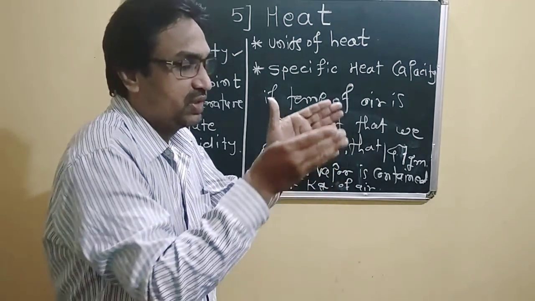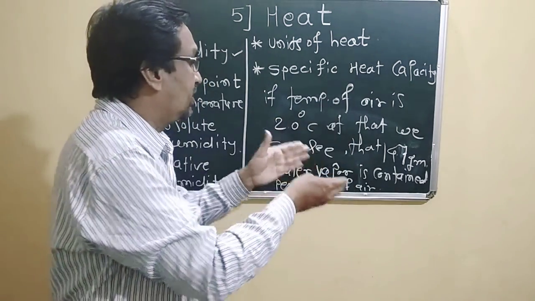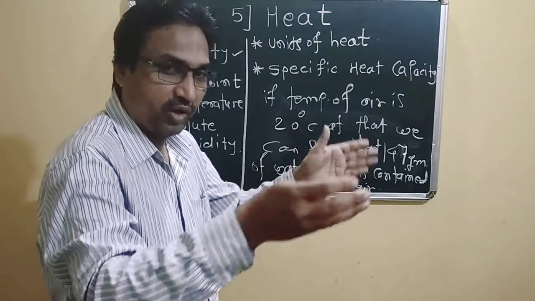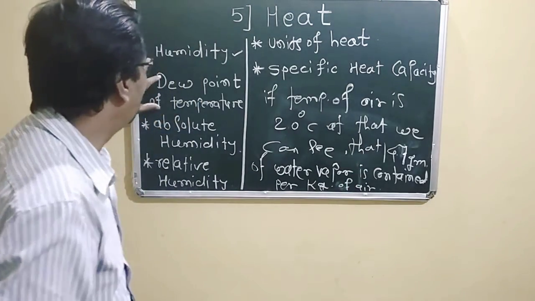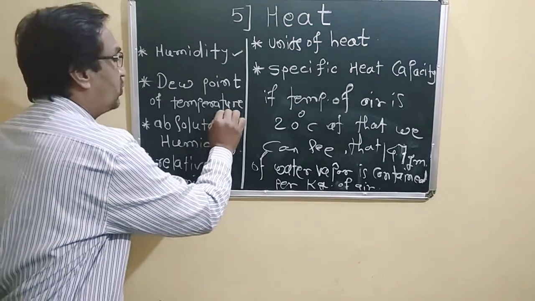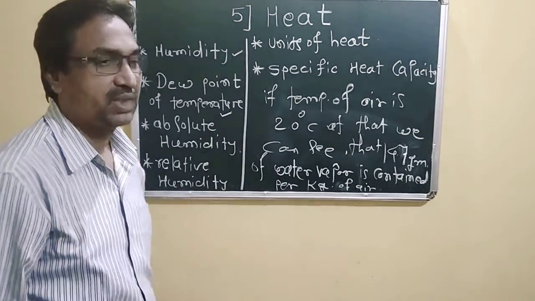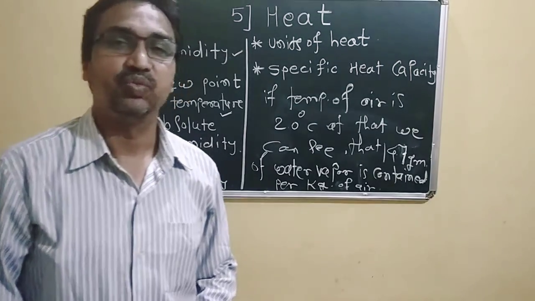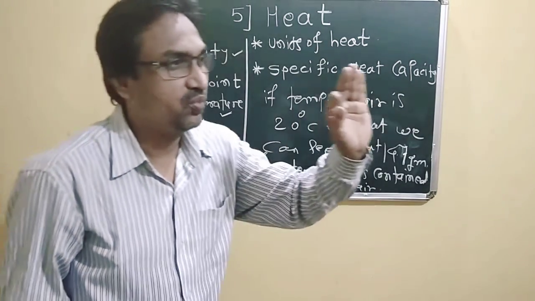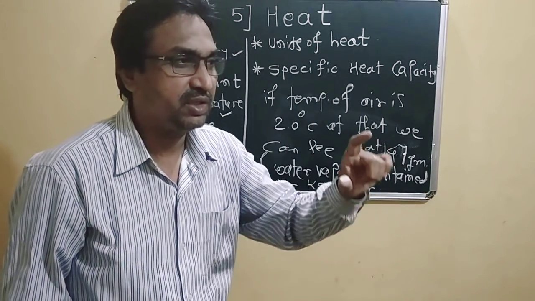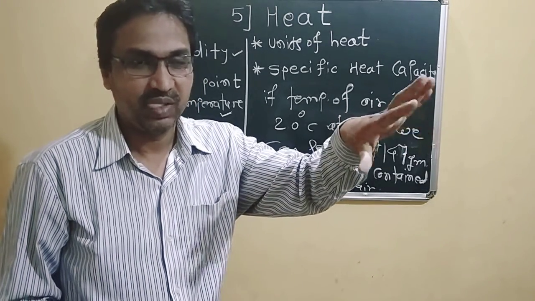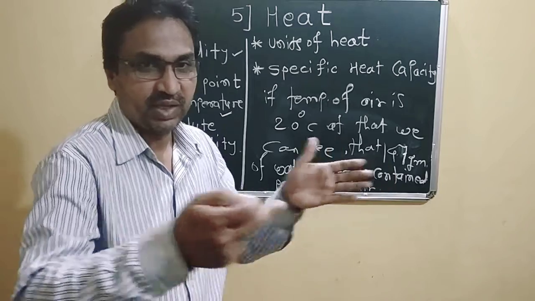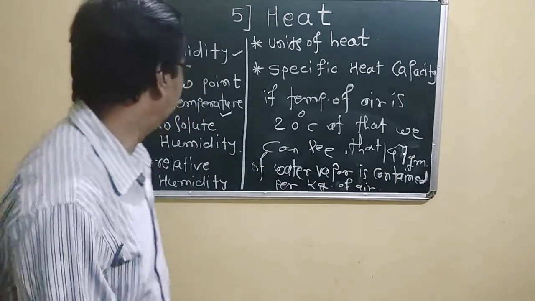And at a particular temperature, for a unit volume of air, it contains a unit mass of water vapor, and this is nothing but the dew point temperature. I think you have heard those things. Dew point is the temperature at which the air is saturated, at a particular volume and amount of water vapor.